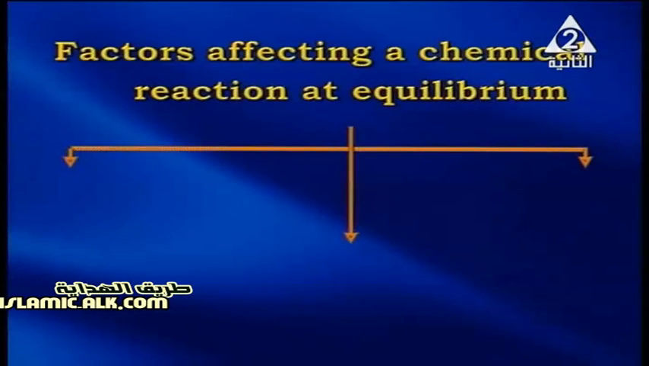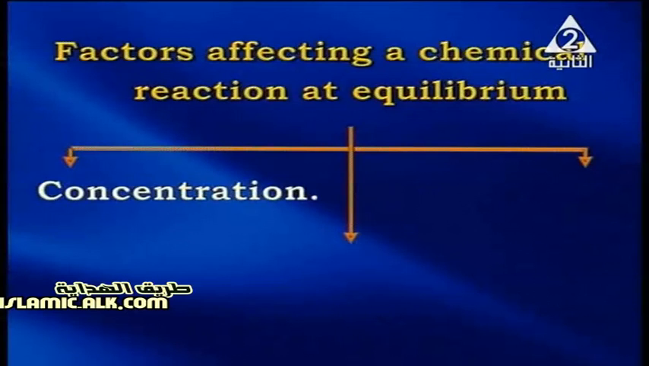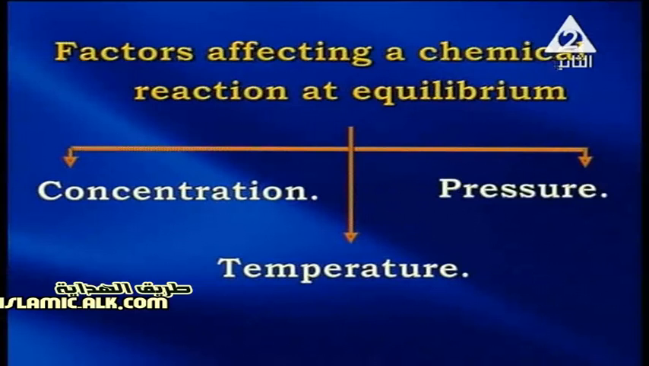Now, my dear students, we are going to discuss the factors affecting the chemical reaction at equilibrium. Remember, my dear students, we have two types of factors in this chapter. Factors affecting the rate of chemical reaction generally, and other factors that affect the chemical reaction especially at equilibrium. Here, there are three factors: concentration, temperature, and pressure. We are going to discuss each one in detail.